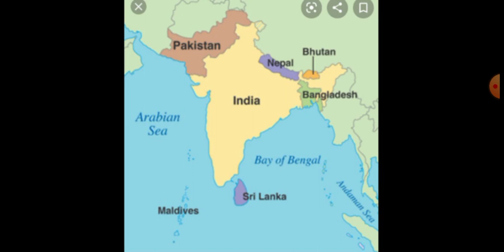Vande Mataram is our national song. Which is our national sport? Hockey. Okay, hockey is our national sport. Also, in India, 29 states are there. From these, some states are very favorite states. Is it Rajasthan, Jammu Kashmir, Kerala, Madhya Pradesh? Likewise, some of the states are very favorite. Why is Rajasthan also known as the land of sacrifice?